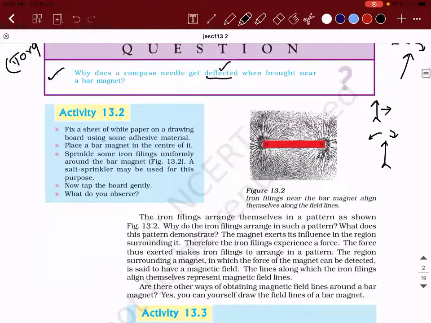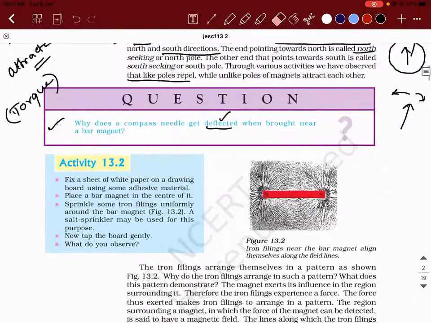So what is torque? Torque is rotational force. This is the simplest translation I can give you. Torque means rotational force. So you know what is force, right? Force is a push or a pull, which is responsible for an object to move.